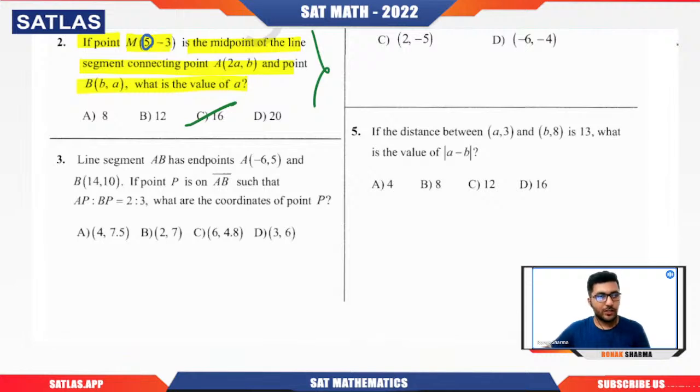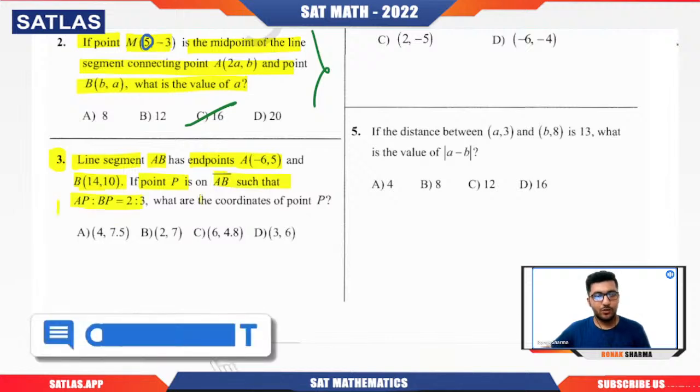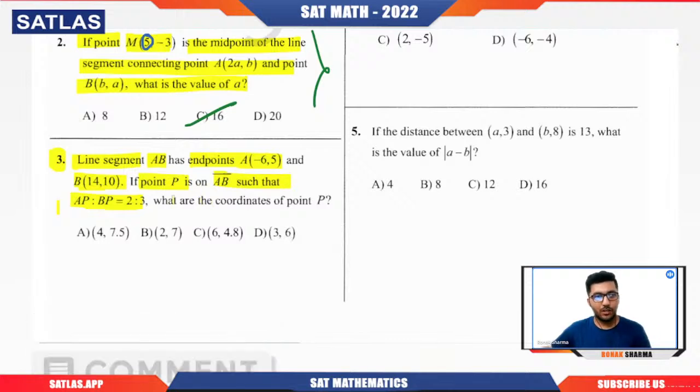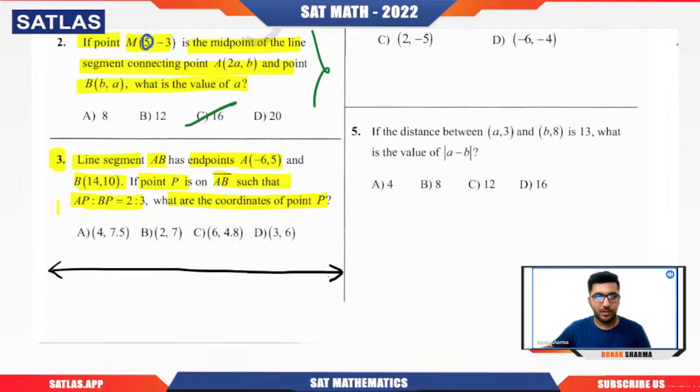That is question number 3. Line segment AB has end points A, that is minus 6 comma 5, and B is 14 comma 10. Now they're saying that if a point P is there for which AP is to BP is in the ratio 2 is to 3, what are the coordinates of point P? Let me show you that in the examination. No need to draw this diagram, or you can use it, because it will actually reduce the chances of making any silly mistake.